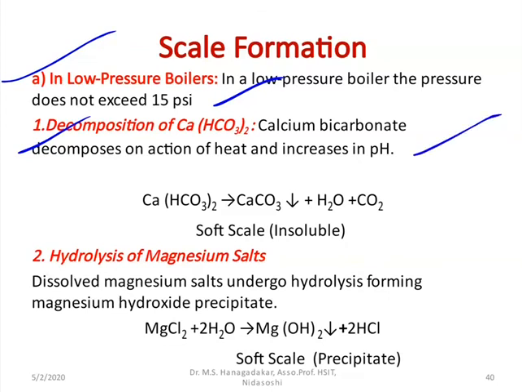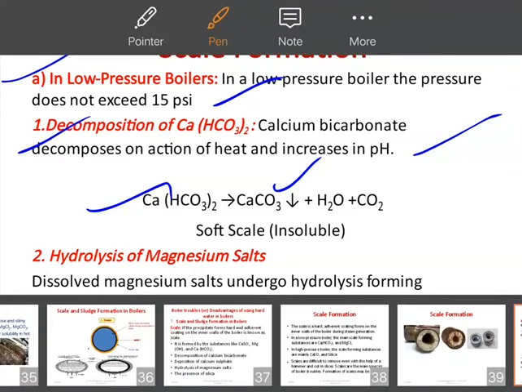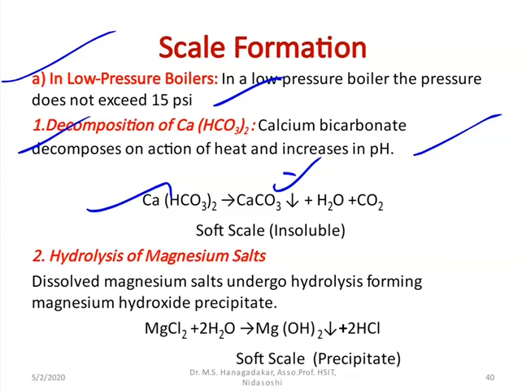If the water contains salts like calcium bicarbonate and is operated at low pressure and high temperature, these salts form an insoluble precipitate like calcium carbonate. As you very well know, calcium bicarbonate on heating decomposes to form calcium carbonate, water and CO2 gas. This is the scale that forms and adheres inside the wall of the boiler or the components. This is the first one.